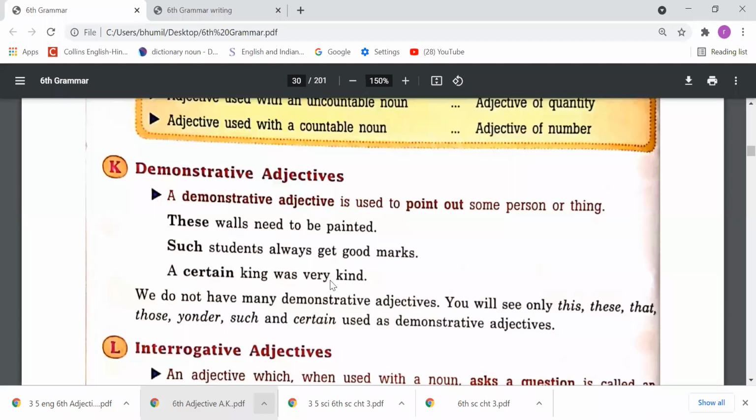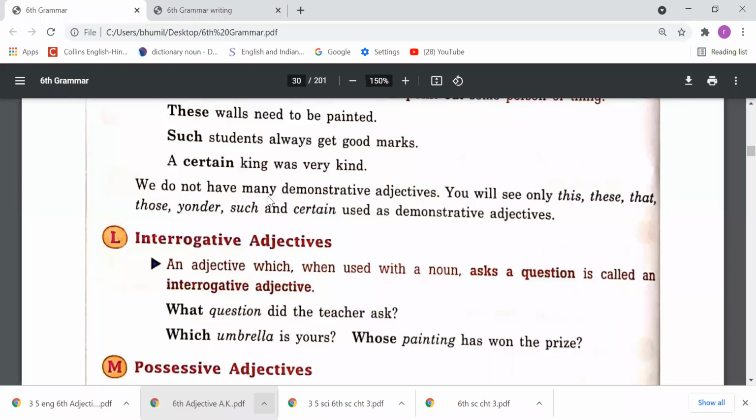So dear students, whenever we point out things, at that time we use demonstrative adjectives. Suppose one pen is very near to you, and you point your finger at that pen and say, this is my pen. You are pointing out the pen, you are demonstrating the pen. The adjective you have used there is called a demonstrative adjective. These walls, such students, a certain king, these are demonstrative adjectives.